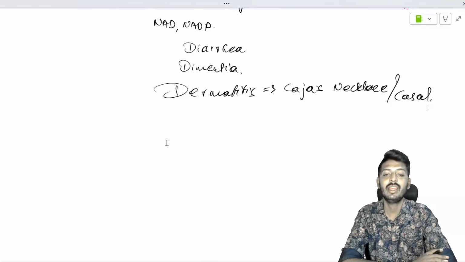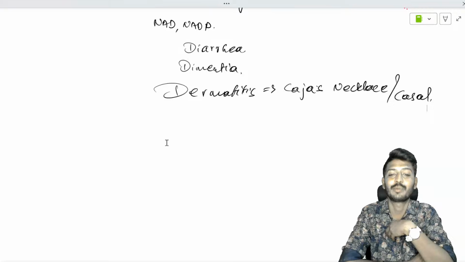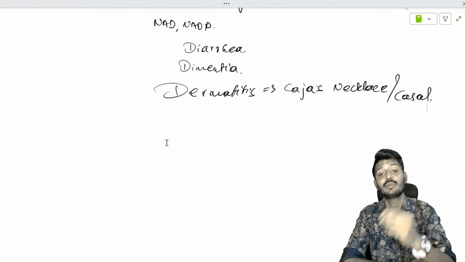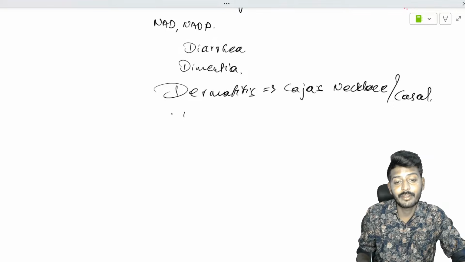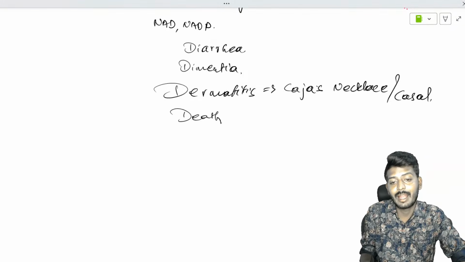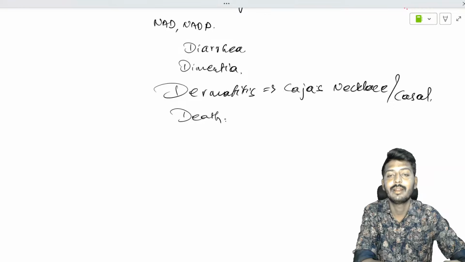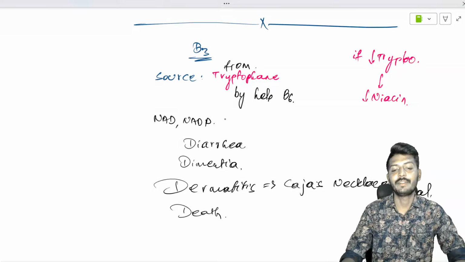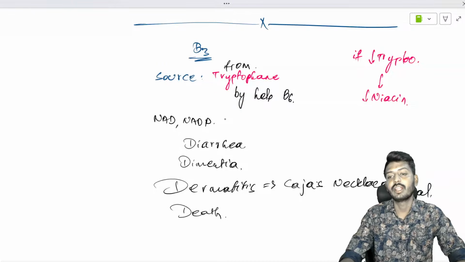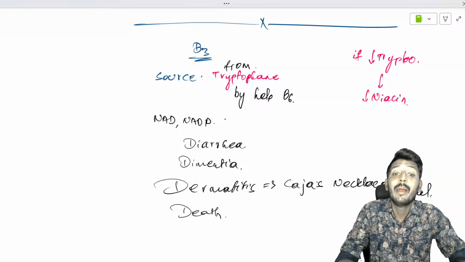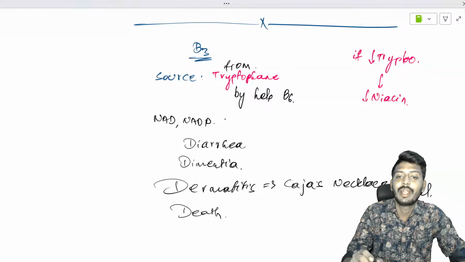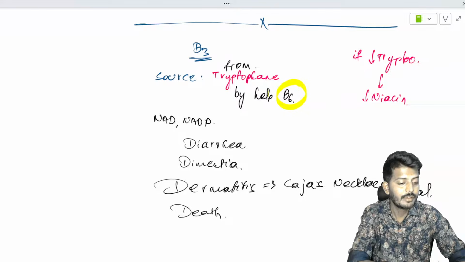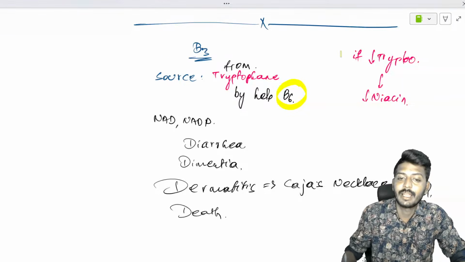It has been asked many times. Two or three images of the exposed neck are commonly used, and that will be the question asked. If the patient is left untreated, it will automatically land up in death. So these are the clinical features of B3 deficiency. Decreased tryptophan means decreased niacin, and B3 synthesis requires the help of B6. These are the important key points of vitamin B3.